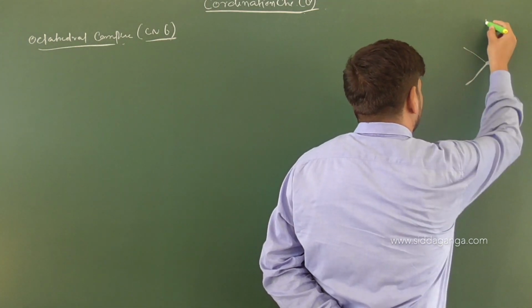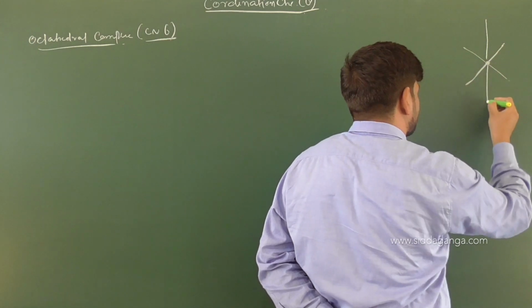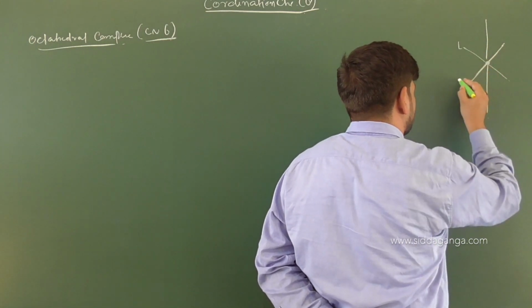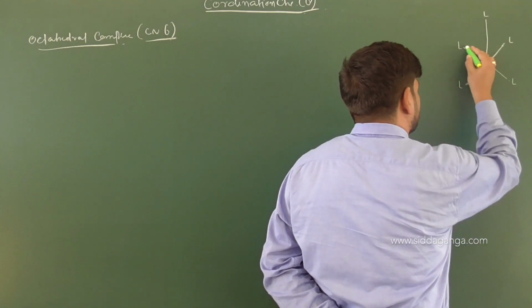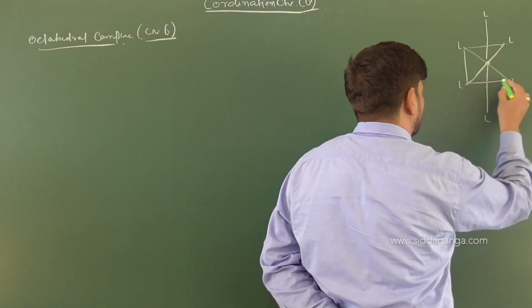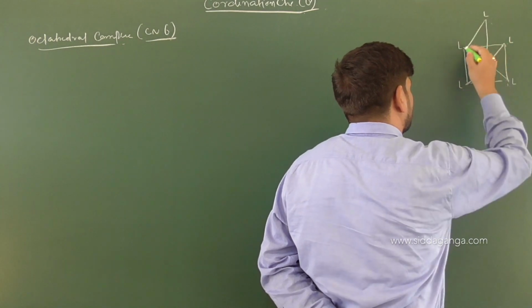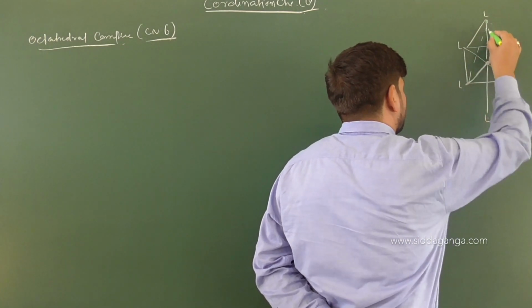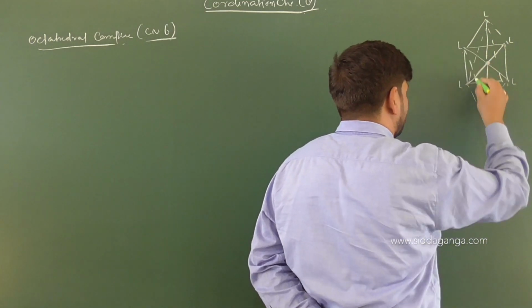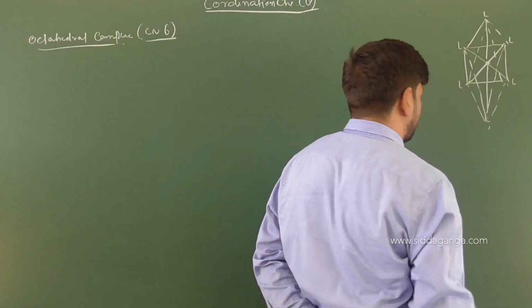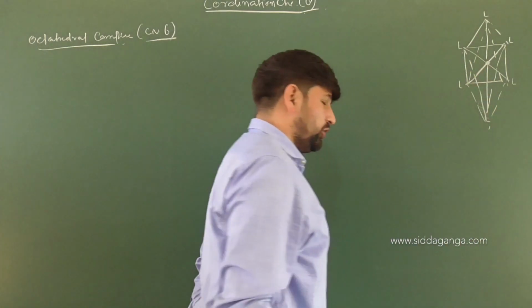This is our metal atom and these are all the ligands present. So the structure is square planar, and you have one pyramid above it and one pyramid below it. So you will have a square bipyramidal shape. This is one of the faces of that octahedral structure.